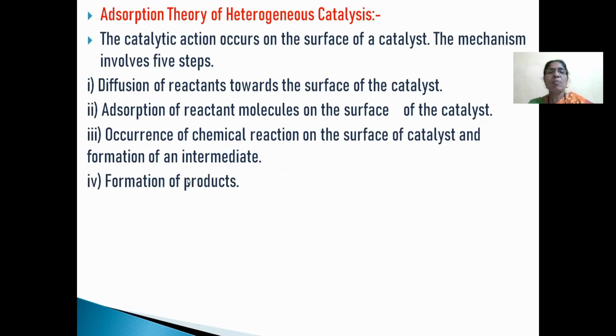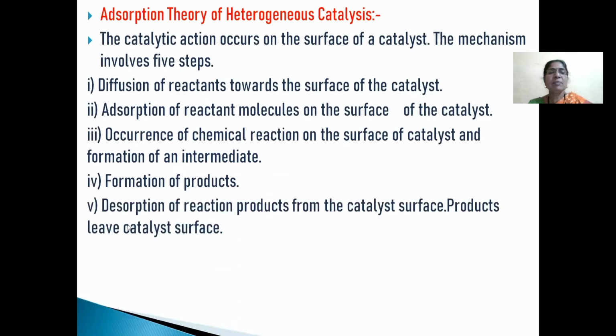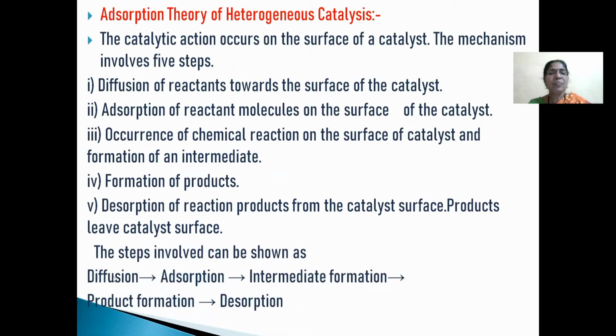Fourth, formation of product. Fifth, desorption of reaction product from the catalyst surface. Products leave the catalyst surface. The steps involved are: diffusion, adsorption, formation of intermediate, formation of product, and last one will be desorption.